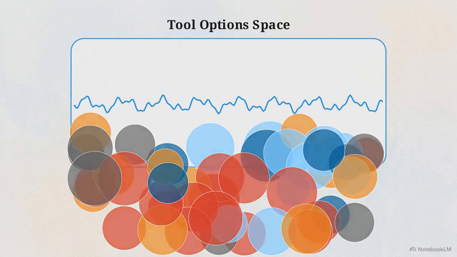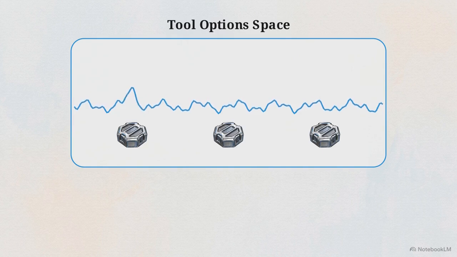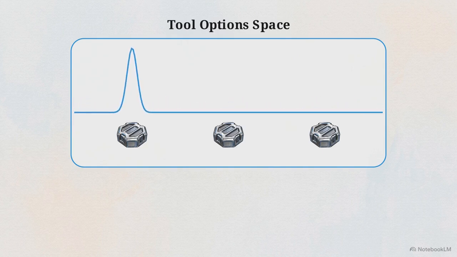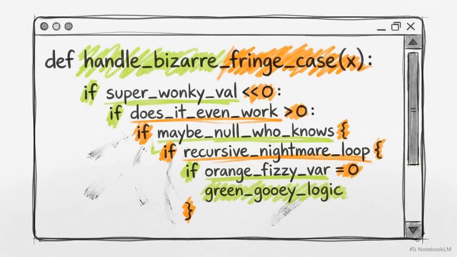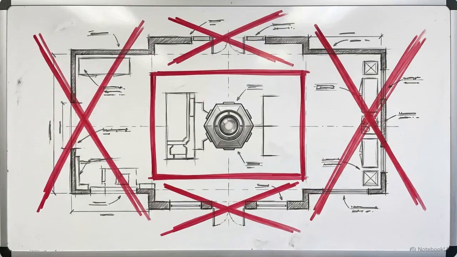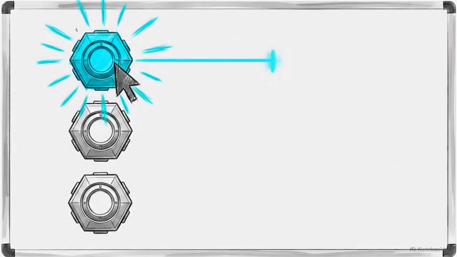We fix this with strict modularity. Engineering tools as discrete zero-overlap modules restores a clean, definitive spike, allowing the model to distinguish its options. If you find yourself writing highly specific tools just to handle bizarre edge cases, it is a signal that the task scope itself needs to shrink, not that the tool list needs to grow. Tool selection accuracy is inversely proportional to the volume and overlap of the tools provided to the model.